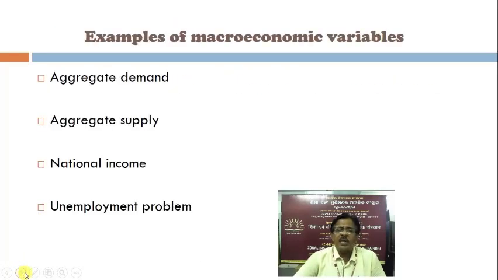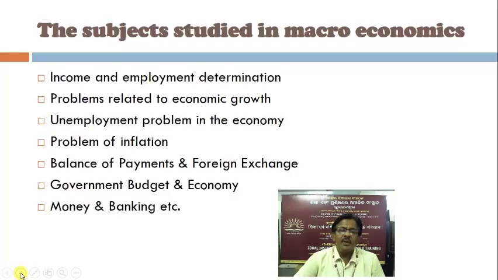Examples of some macroeconomic variables: aggregate demand, aggregate supply, national income, unemployment problem. The subjects studied in macroeconomics: income and employment determination, problems related to economic growth, unemployment problem in the economy, problem of inflation, balance of payments and foreign exchange, government budget and economy, money and banking.